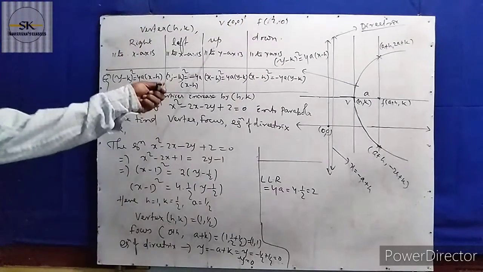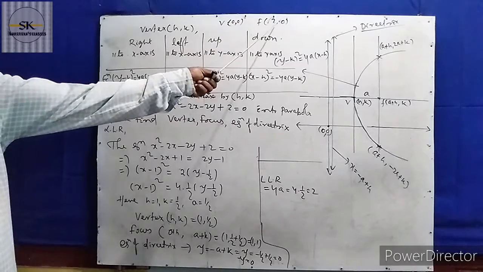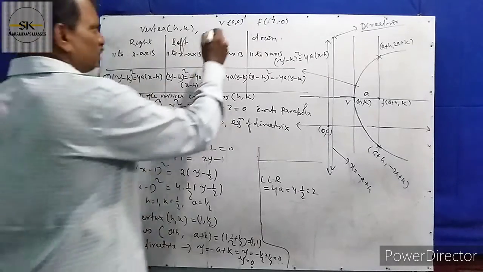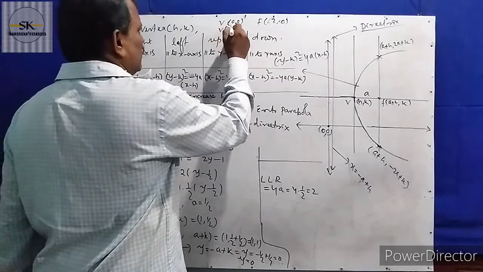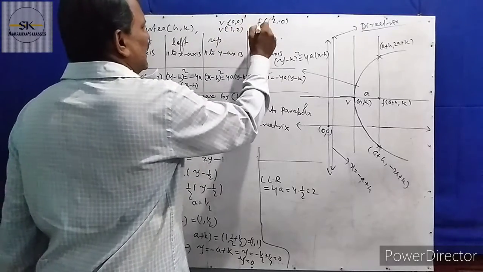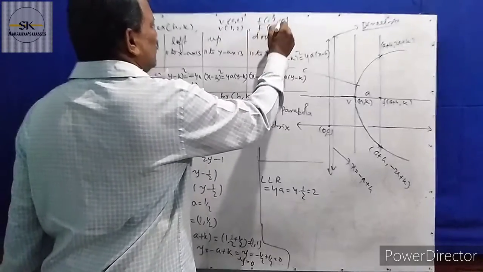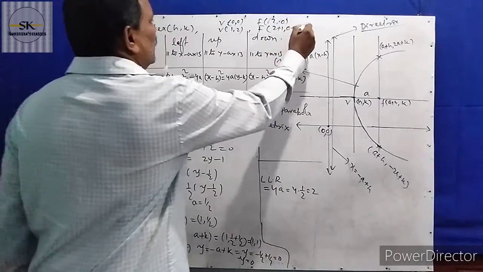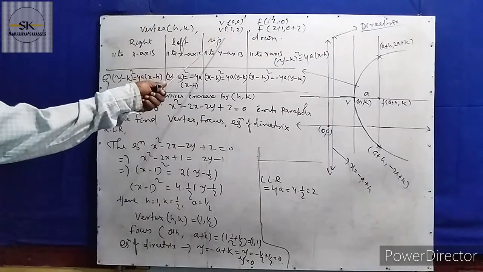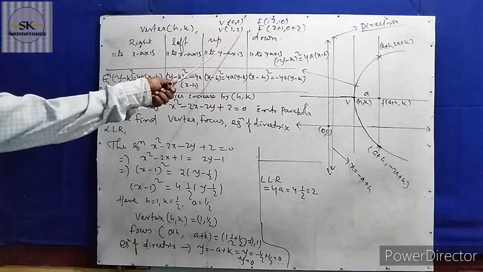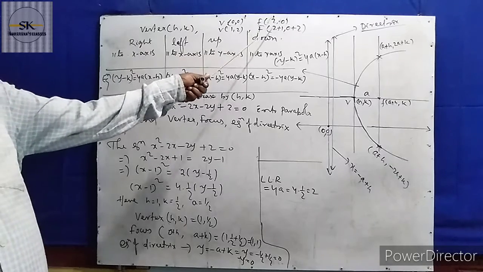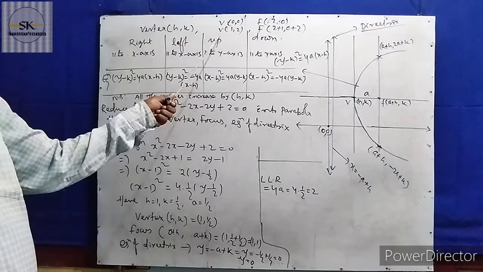If the vertex equals 1 2, then the focus changes to 2 plus 1, 0 plus 2. Means when the vertex is shifted to 1 2, every point is shifted by the vertex h k.